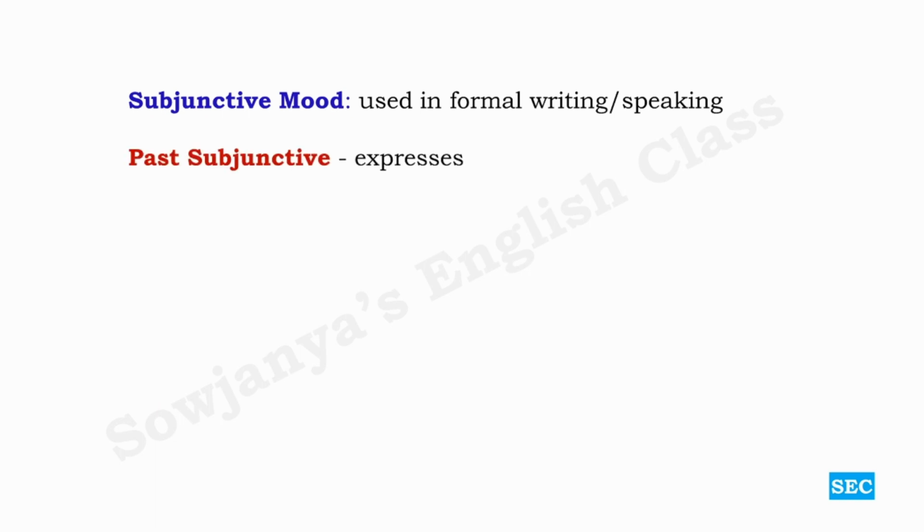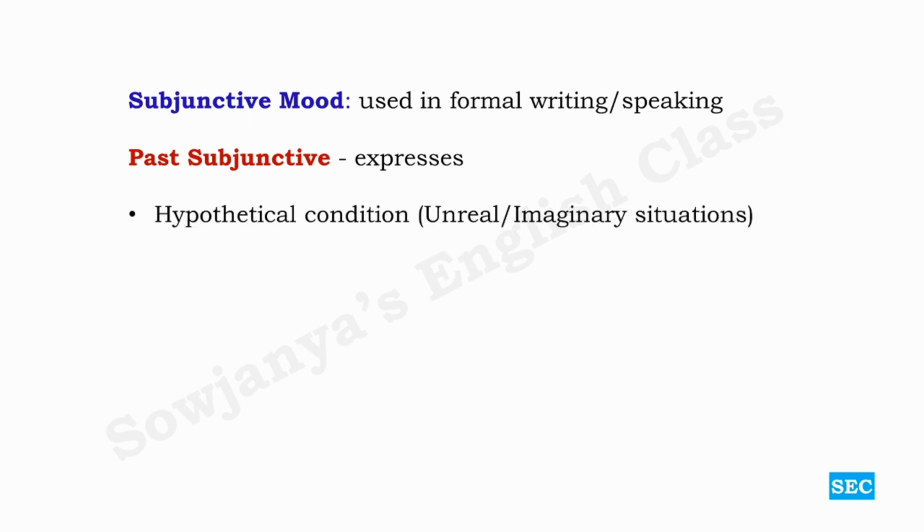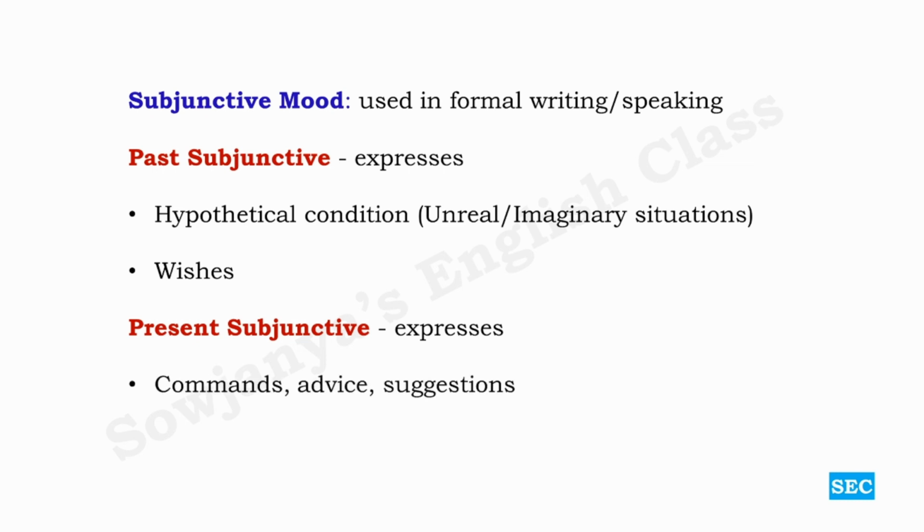There are two types of subjunctive, present and past. So what is past subjunctive? It expresses hypothetical condition like unreal, imaginary situations which can't happen at all in real life. Such kind of situations are expressed with the help of past subjunctive. And one more thing is wishes. And then comes present subjunctive. It expresses commands, advice, suggestions, urgency, necessity, importance, etc. Okay, so how to use this past and present subjunctive, let us learn.